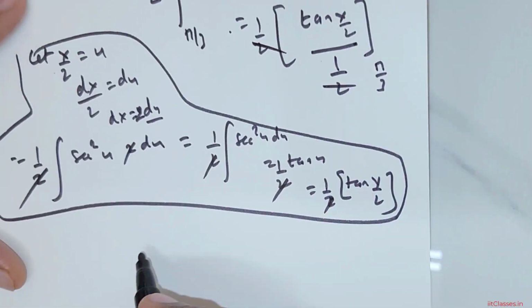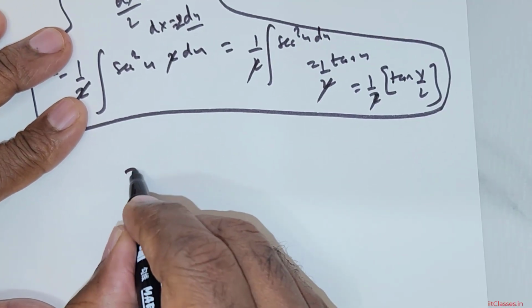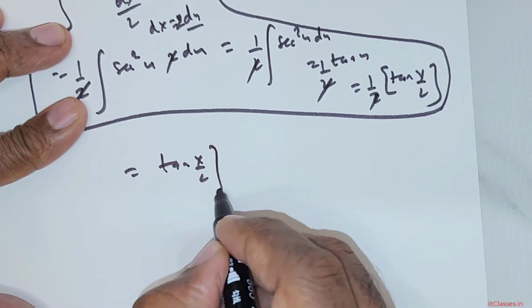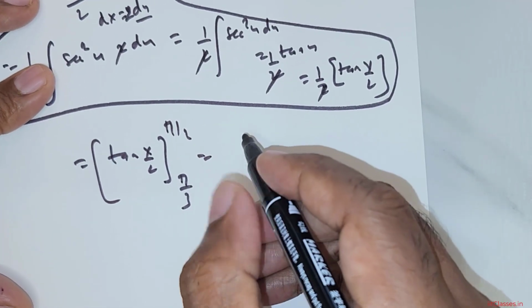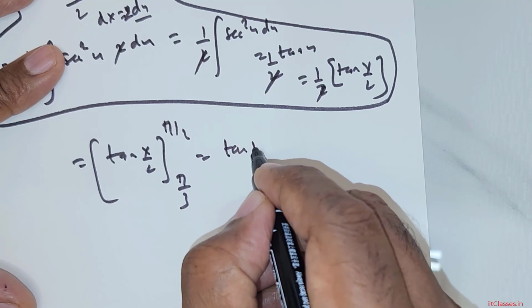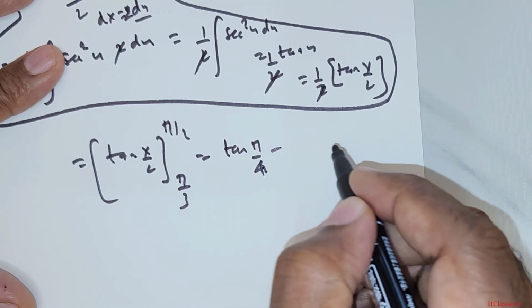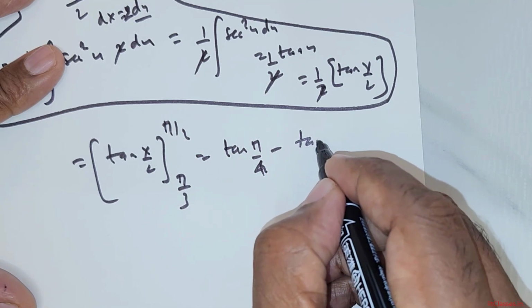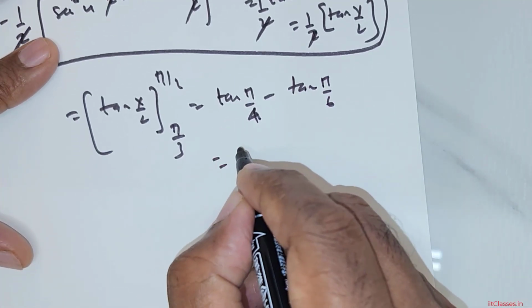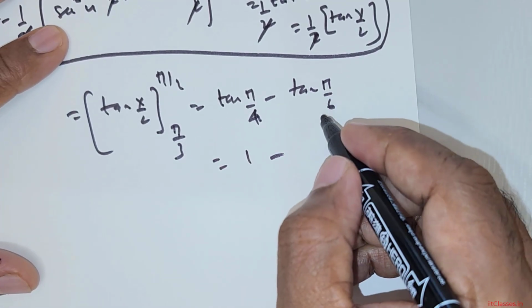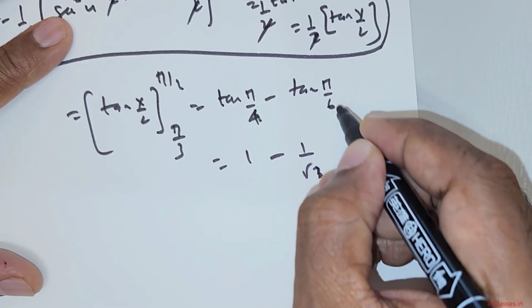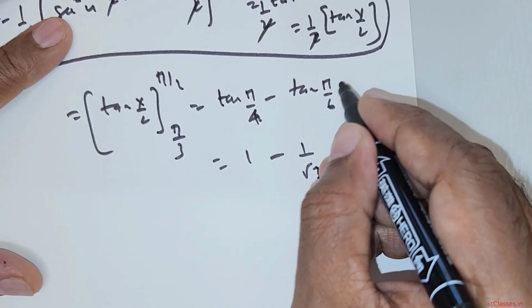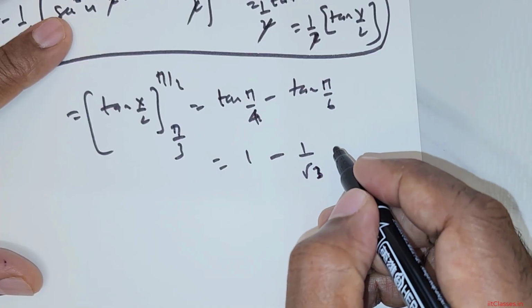So the 2 gets cancelled. What you are left with is tan x over 2, from pi over 3 to pi over 2. Now you substitute the upper limit, you get tan pi over 4. You substitute the lower limit, you get tan pi over 6. The upper limit will give you 1. The lower limit is going to be 1 over root 3, because it is 30 degrees, so sin 30 by cos 30.